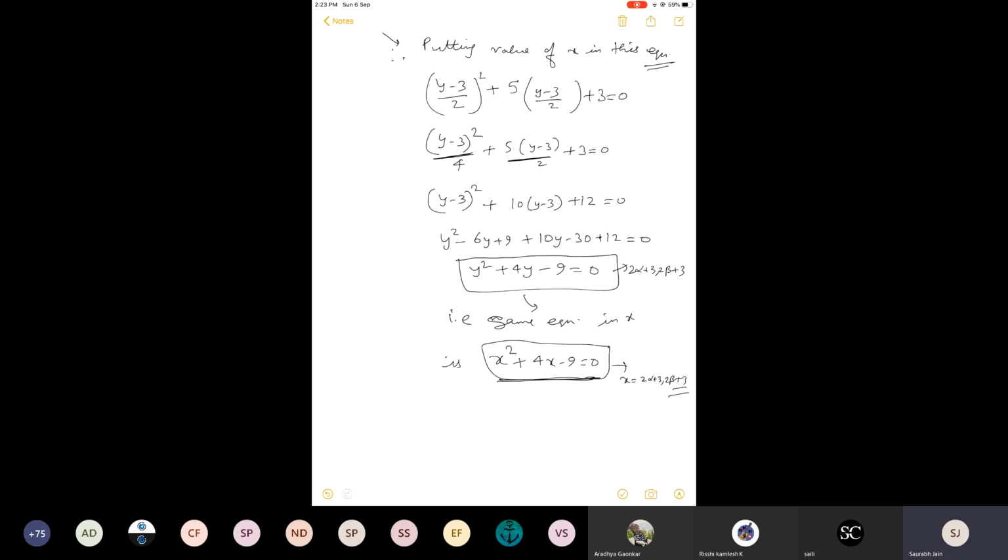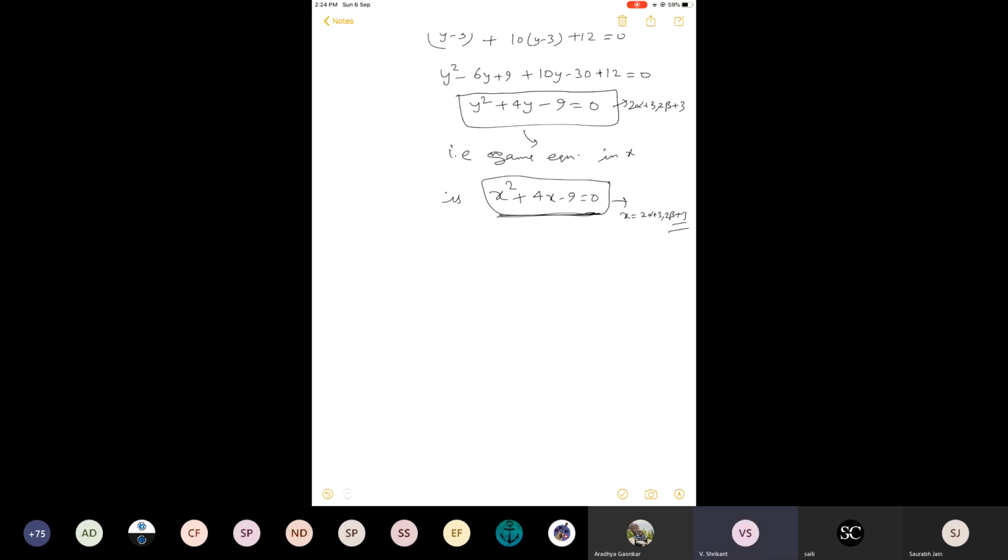I will take one more example. Is there any way to check if our answer is correct? Yes, I'm going to take one example where I will verify the answers also.